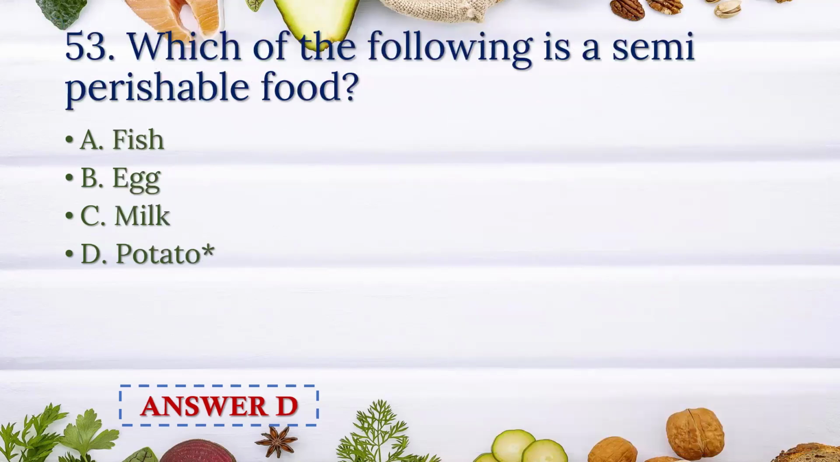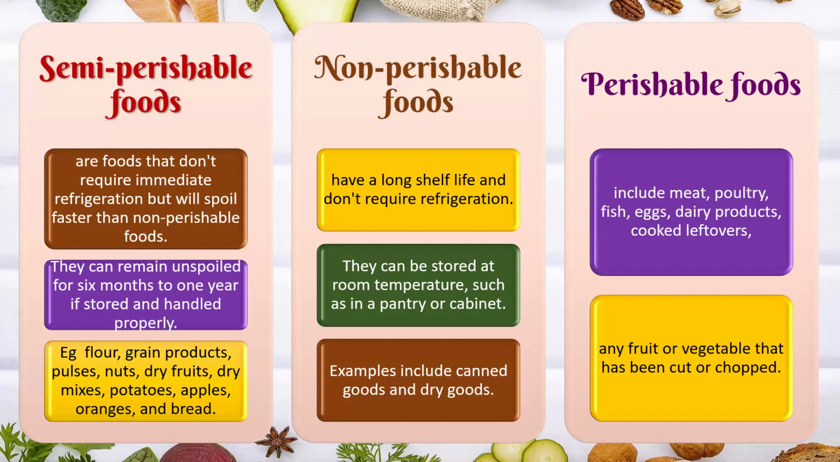Which of the following is a semi-perishable food? Fish, egg, milk, potato. Answer is potato. Semi-perishable foods are food that don't require immediate refrigeration but will spoil faster than non-perishable food. They can remain unspoiled for 6 months to 1 year if stored and handled properly. Example: flour, grain products, pulses, nuts, dry fruits, dry mixes, potatoes, apples, oranges, and bread.